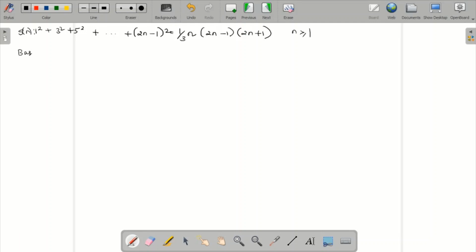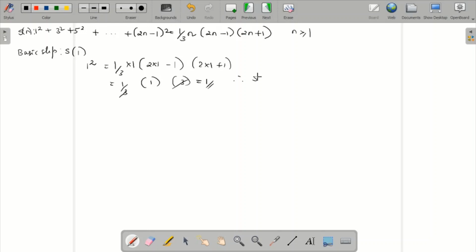So you know the basic step is what you're going to prove for s of 1. So s of 1 means the first term, that is 1 square, is equal to 1 by 3 into 1, 2 into 1 minus 1, 2 into 1 plus 1. So this will be 1 by 3 itself. 2 minus 1 is 1. 2 into 1 plus 1 is 3. So this 3 and this 3 cancel and this is 1. Therefore s of 1 is true. We verified that s of 1 is true.